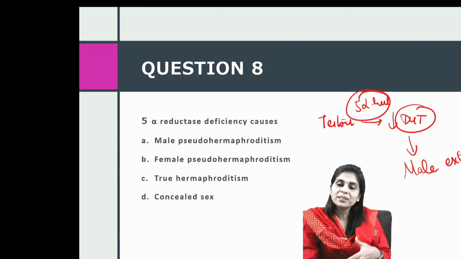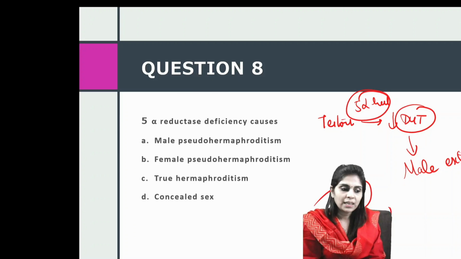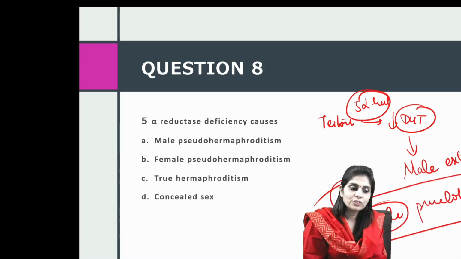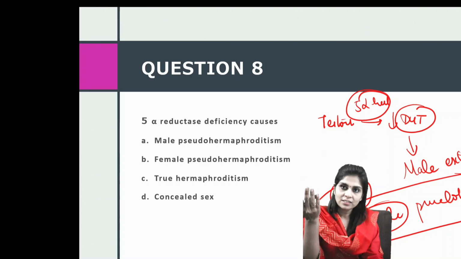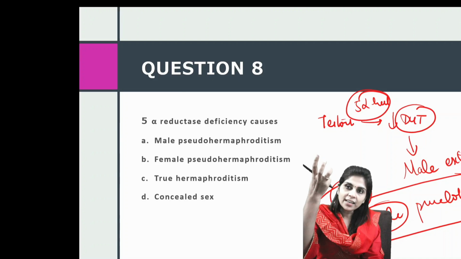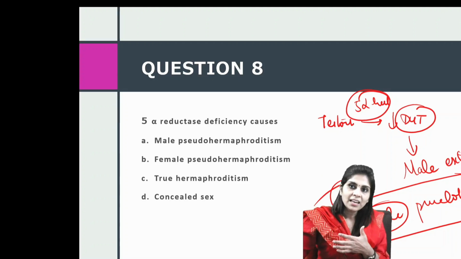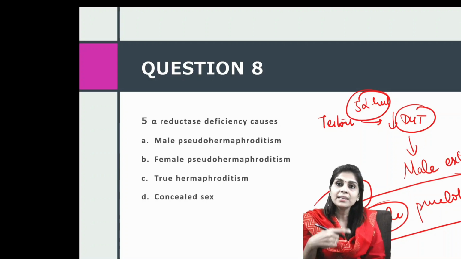So at the time of birth the child will look like a female in spite of the child having XY chromosomes. Okay, so it's a male with female type external genitalia. So we call it male pseudohermaphroditism. But what happens at the time of puberty? The same person at the time of puberty will have testosterone surges. So when the concentration of testosterone is high, the reduced affinity of testosterone for the receptor will be overcome, and this testosterone will then start acting on external genitalial cells to support male type development.